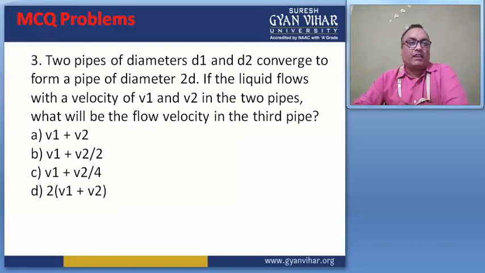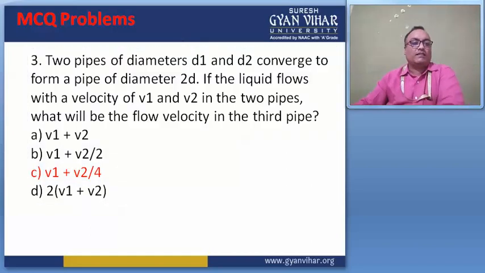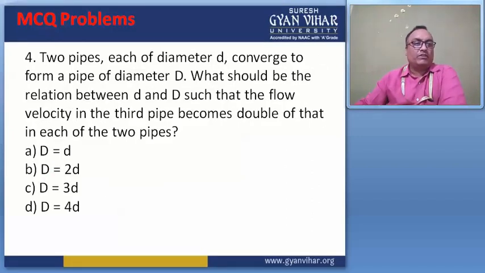Two pipes of diameter d1 and d2 converge to form a pipe of diameter 2d. If the liquid flows with velocities v1 and v2 in the two pipes, what will be the flow velocity in the third pipe? So the correct answer is here, v1 plus v2 by 4. This is the third answer. C is the correct answer for this question, right? Then move to question number 4.